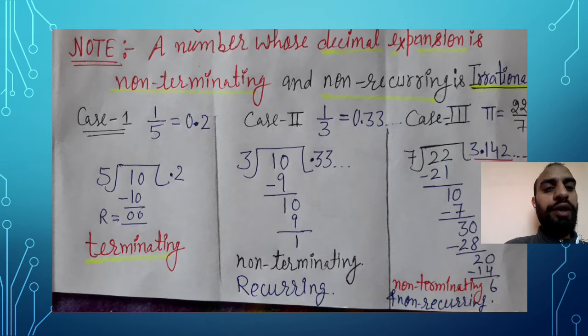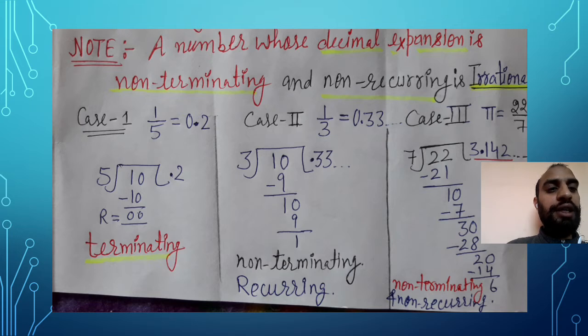So case 2, 1 upon 3. When we are dividing 1 by 3, we need to put a decimal once again, it becomes 10, 3 threes are 9, and once again 1 is the remainder. In this way, if you take so many steps, the answer remains similar. That means 0.333 will come. In this way, we are not able to find the remainder equal to 0. If the remainder is not equal to 0, that means it is non-terminating. And the answer is coming 333 regularly, so it is recurring. Recurring means the same answer is coming again and again.